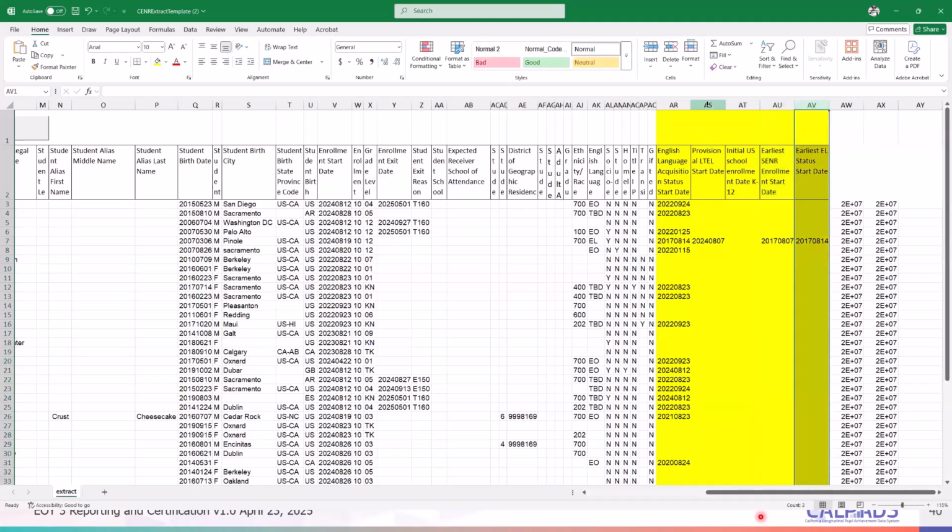But this is basically what is identified. Look at this column, provisional LTEL start date. You will have three dates that CalPADS will consider, but this date will identify what date was used for the student to be considered as LTEL.